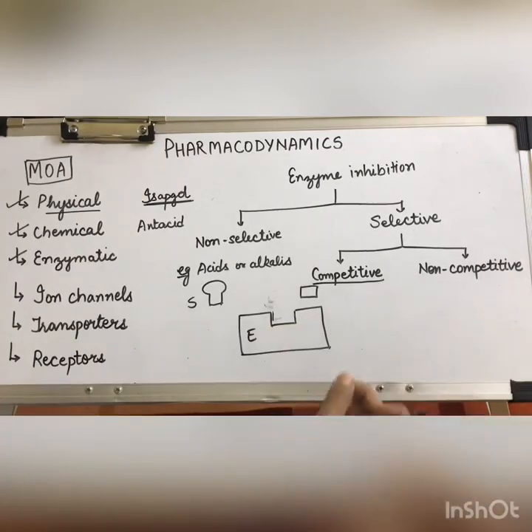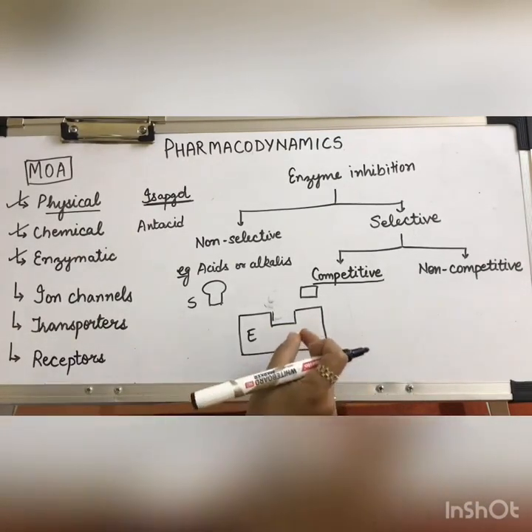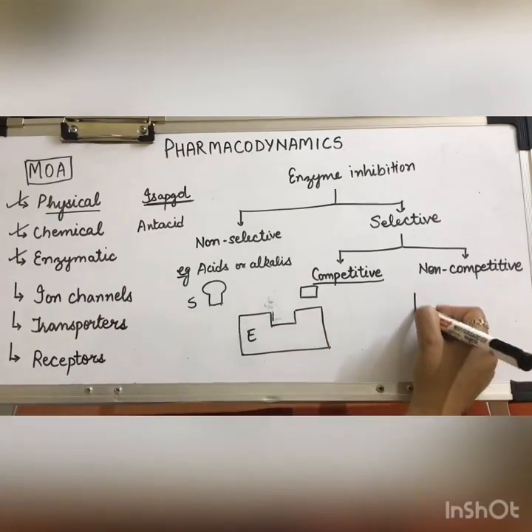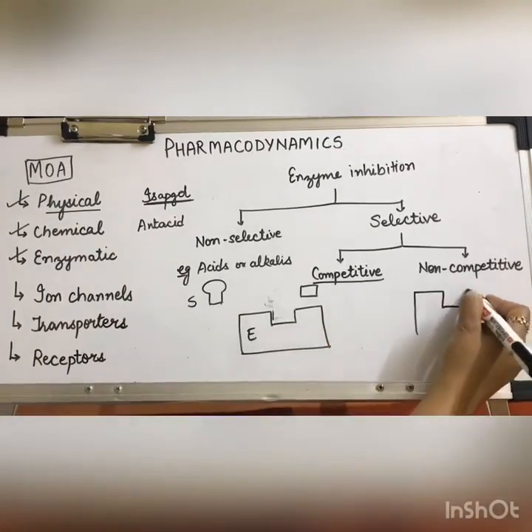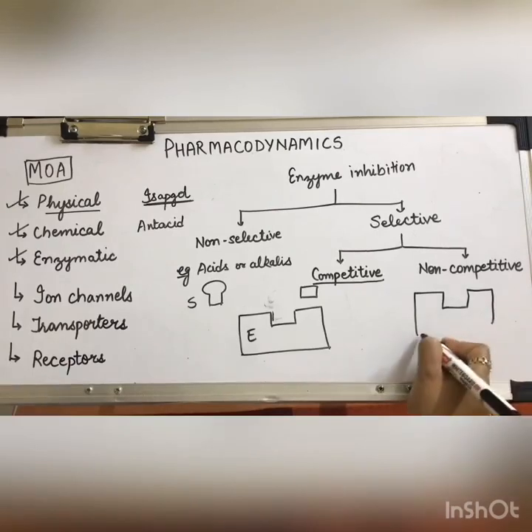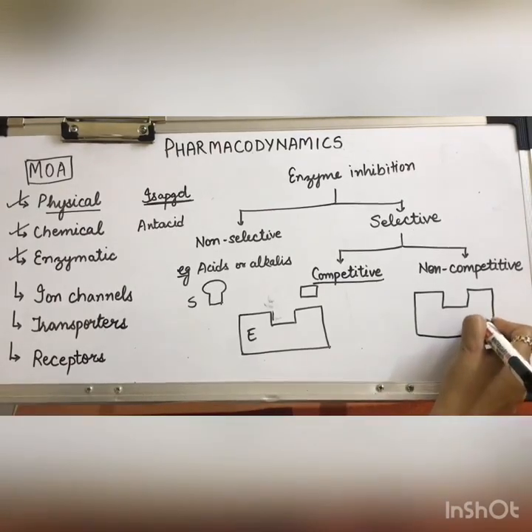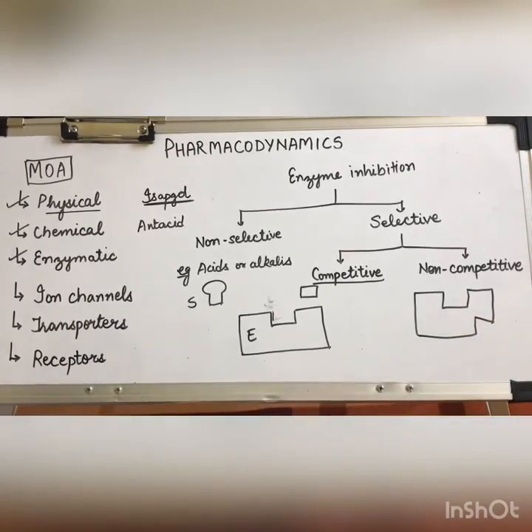Whereas in non-competitive enzyme inhibition, there are two sites. One is the binding site for the substrate, and there is a second site for the inhibitor, which is known as the allosteric site.